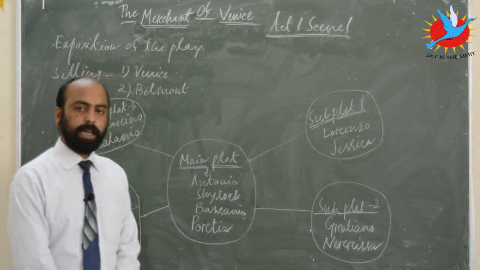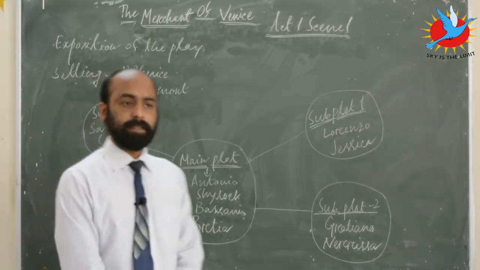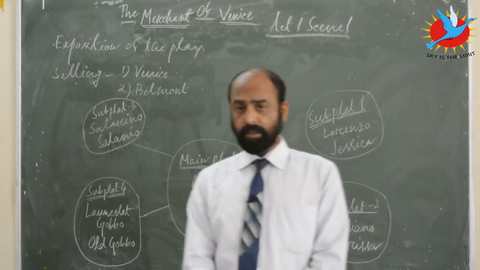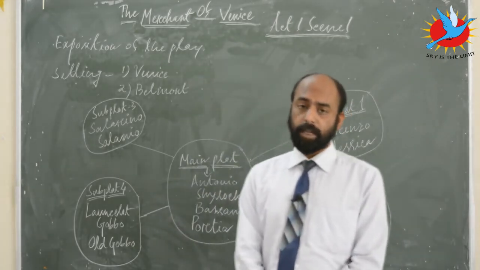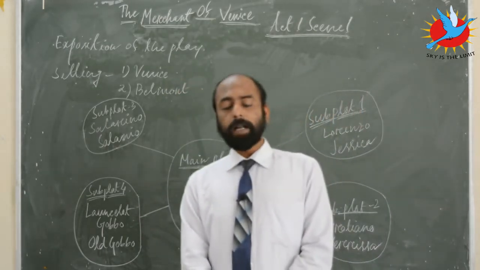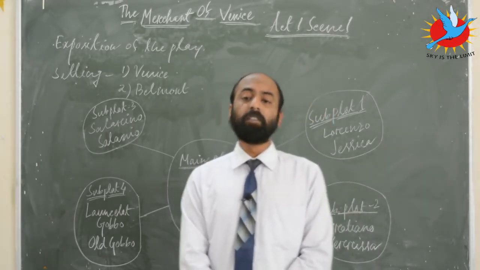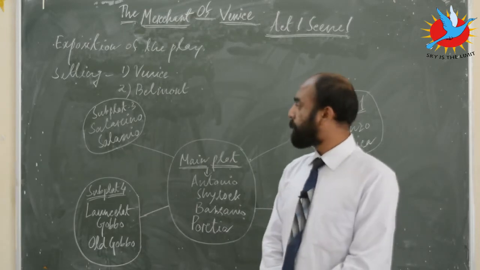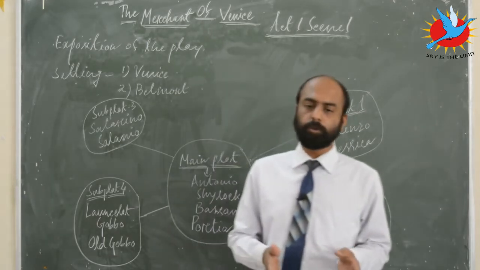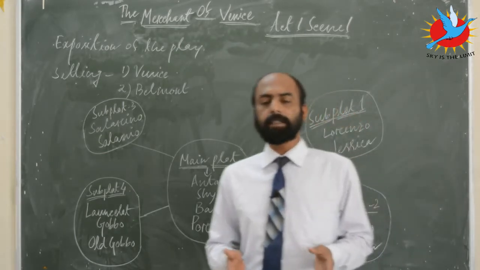Now, Merchant of Venice, as I have tried to summarize here on the blackboard, basically has two settings in the play. Settings are where a play takes place. The play starts in a street of Venice, if you look into the text, but there will be multiple locations in Venice where the play revolves. The other setting for the play is Belmont, where we get Portia's mansion, the house which she owns, and there it will involve other characters such as Nerissa and others.